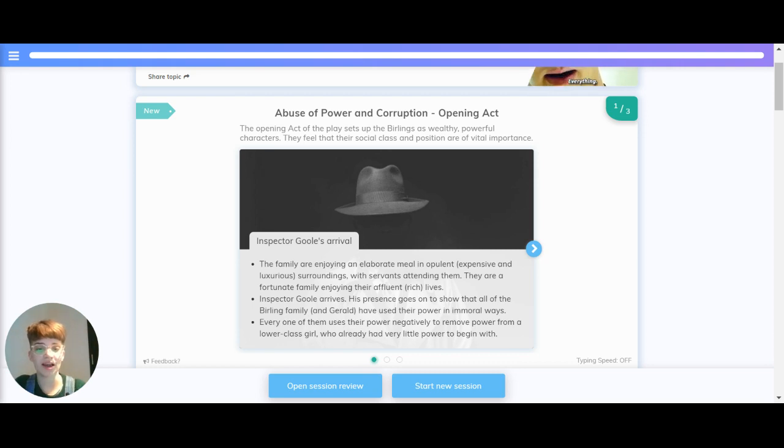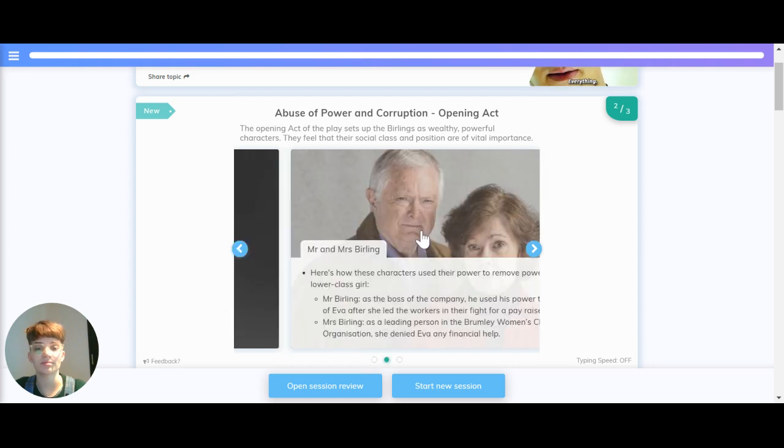Inspector Gould arrives, and his presence goes on to show that all of the Burling family and Gerald have used their power in immoral ways. Every one of them uses their power negatively to remove power from a lower-class girl who already had very little power to begin with.